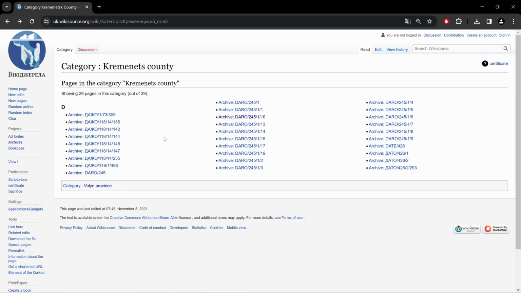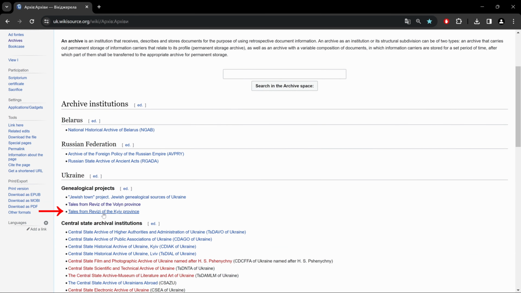And also notice that these records span over 3 archives, as you see here, the Zhytomyr archives, here, the Rivne archives, and here, the Ternopil archives. Okay, let's get out of here. And let's take a look at the second one, revision lists for the Kiev province.